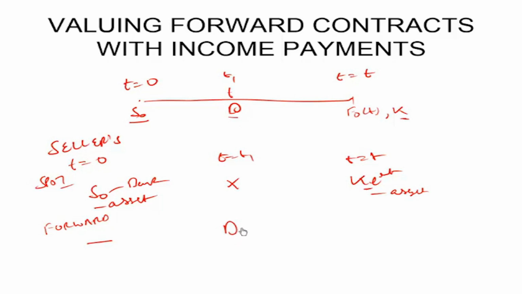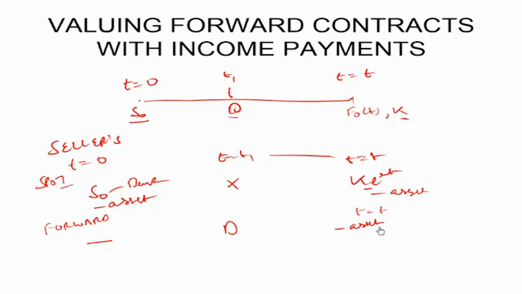This dividend D I will invest for the period T minus t1, because I'm calculating an equivalent price. So at maturity, at t equal to T, what will be the exchange? I will deliver the asset because I'm the seller.